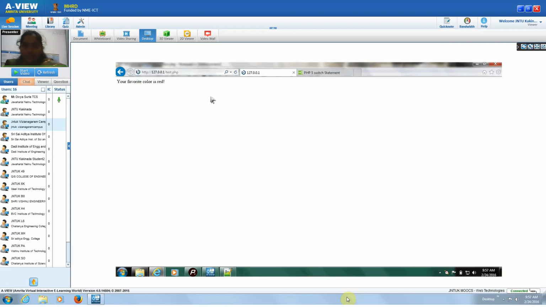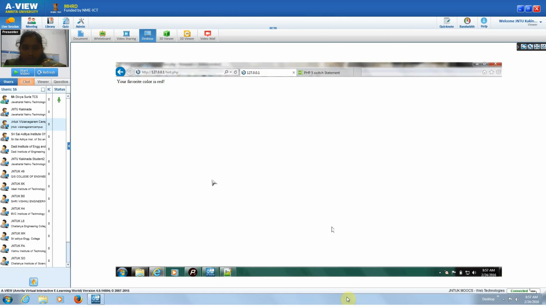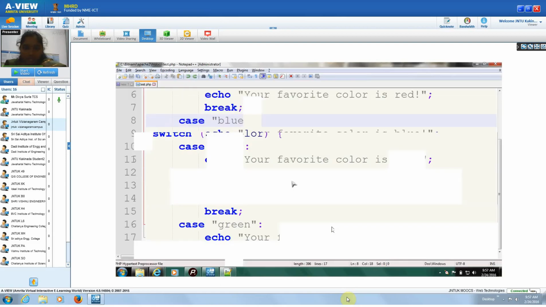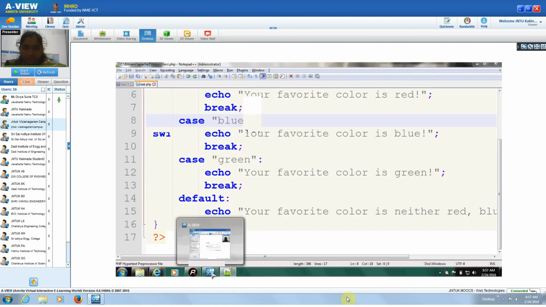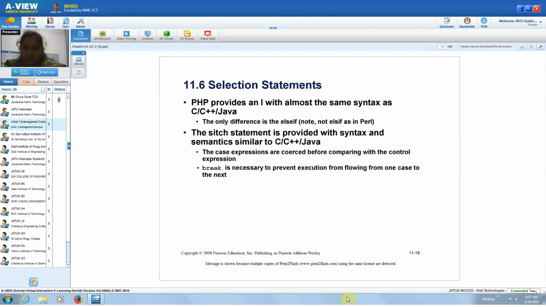So here your favorite color is red, because I changed my favorite color variable to red. Any questions on these two statements? Any questions?